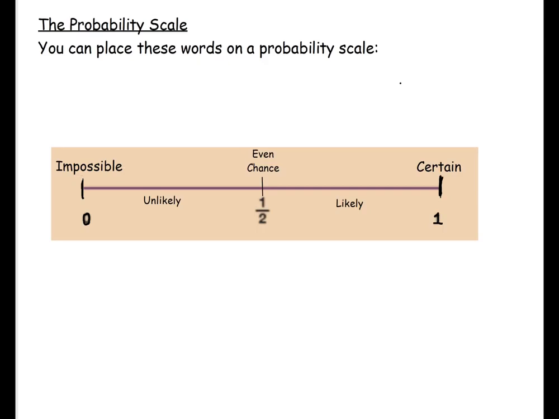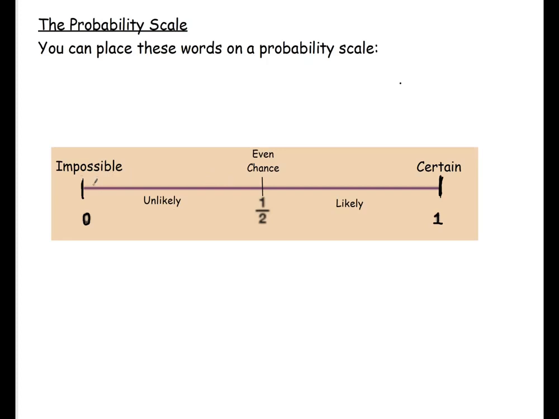Then anything that is between impossible and even chance is unlikely to happen. So for example, winning the lottery is unlikely to happen. It's unlikely that we are going to win the lottery. It's not impossible, or otherwise nobody would do the lottery. However, it's such a small chance that, even on this scale of unlikely, there are different aspects where we would place an event.